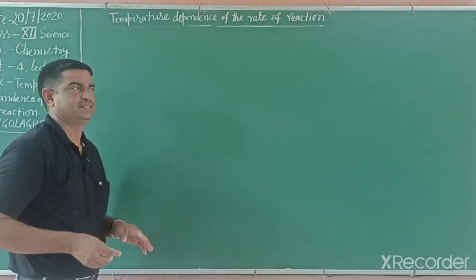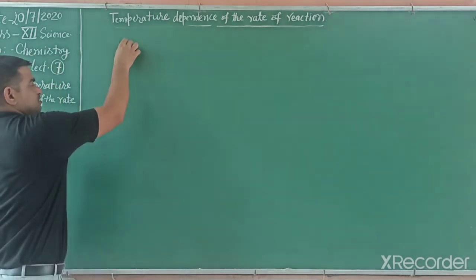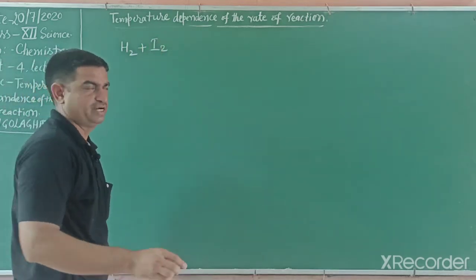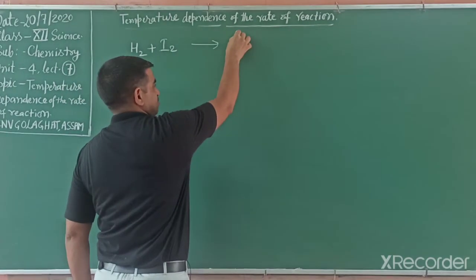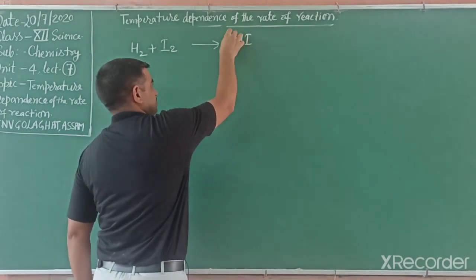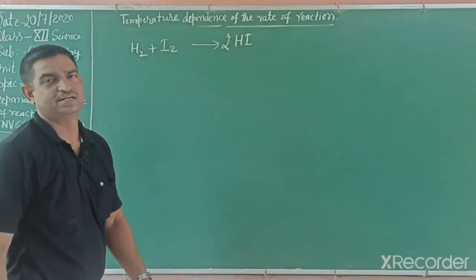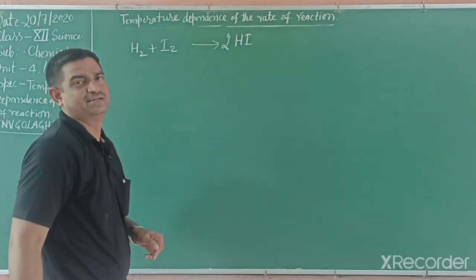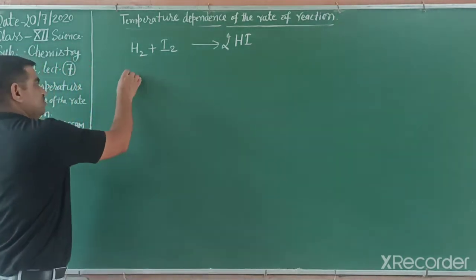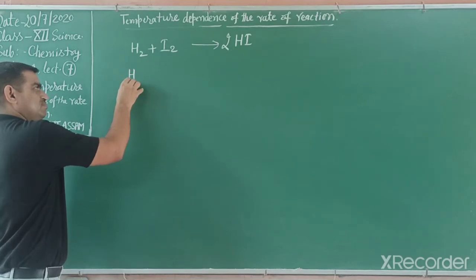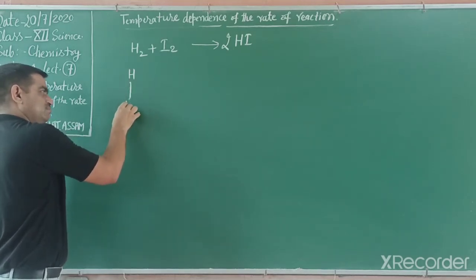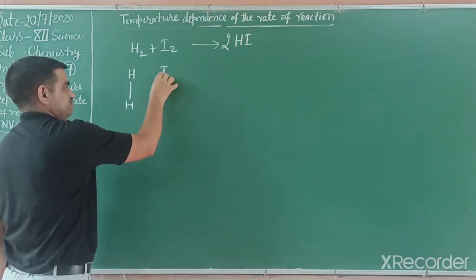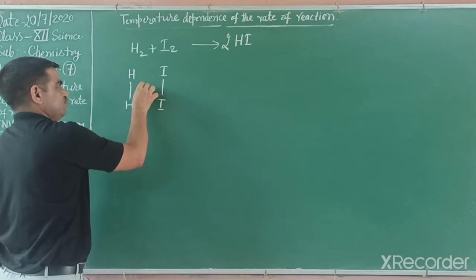Now students, we take an example, hydrogen and iodine. How do they react? Hydrogen and iodine combine and form HI. This reaction happens, and it is second order kinetics. But how does this reaction occur? We want to explain this. Hydrogen has a covalent single bond, and iodine also has a covalent bond in its molecule.